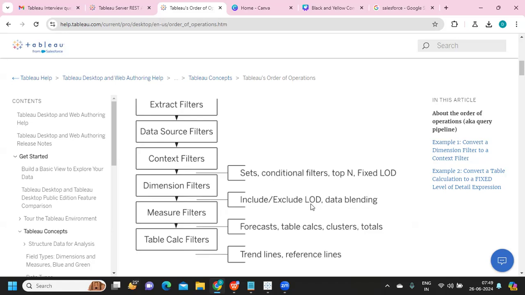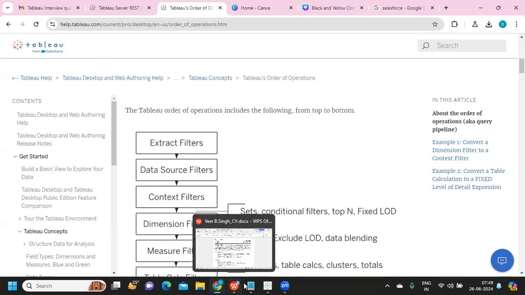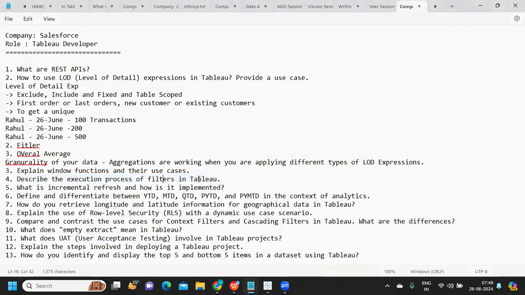Then include or exclude filters will get applied, and then measure filters and table calculations. So you need to talk about the step-by-step execution of these different types of filters if this question is asked.